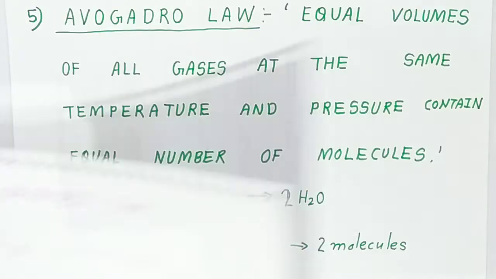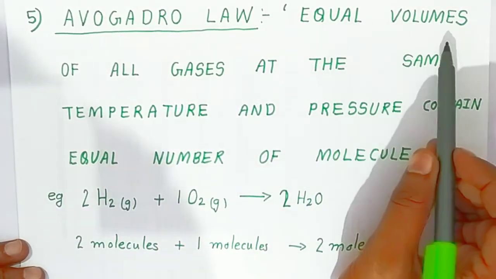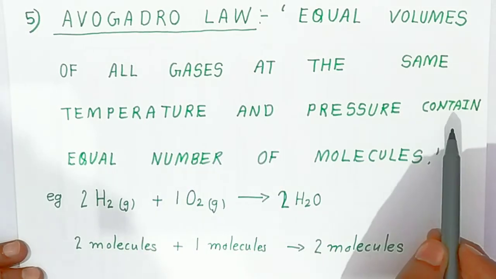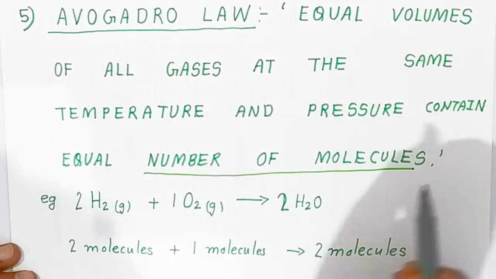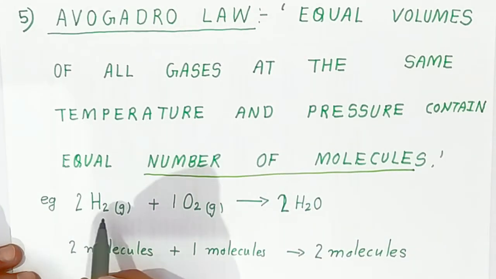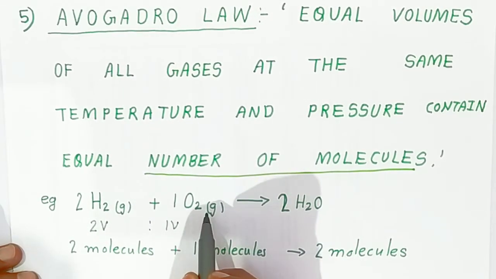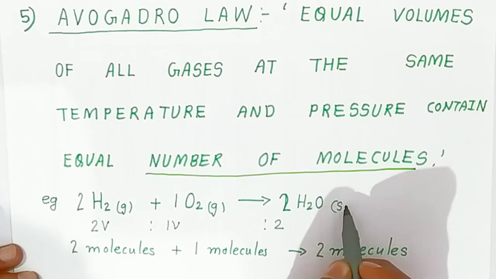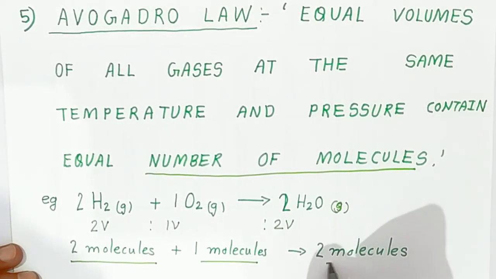Understanding, students, very important. Now after that, students, we are going to see the Avogadro law. What is Avogadro law, students? Avogadro's law means equal volumes of all gases at the same temperature and pressure contain an equal number of molecules. Now here the number of molecules is very important. If the volume is equal, students, the number of molecules will always be equal. See here, 2 volumes combine with 1 volume of oxygen gas forming 2 volumes of water gas, all present in 2:1:2. So that means the number of molecules will always be the same. 2 molecules and 1 molecule combine forming 2 molecules of water.